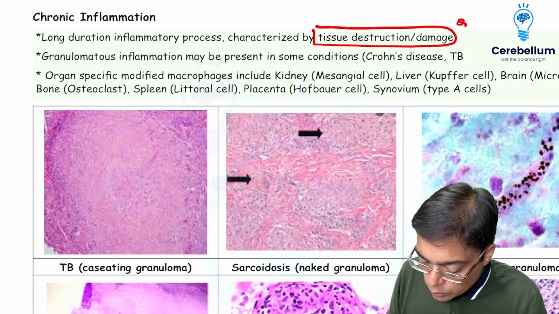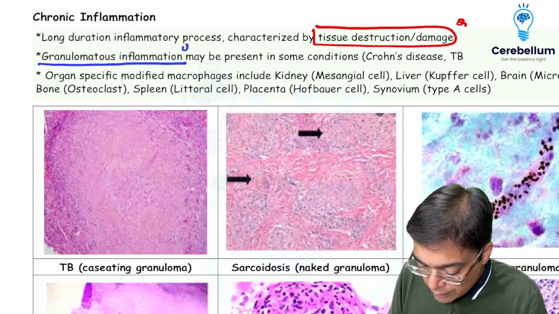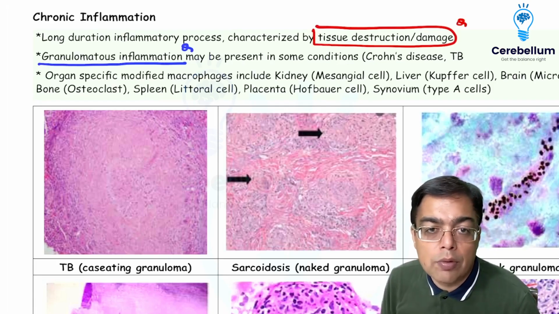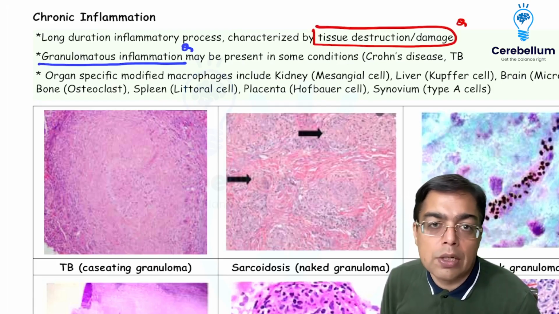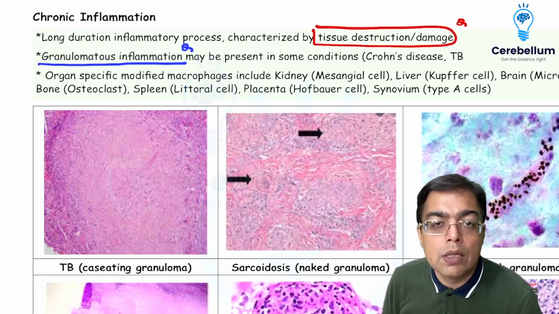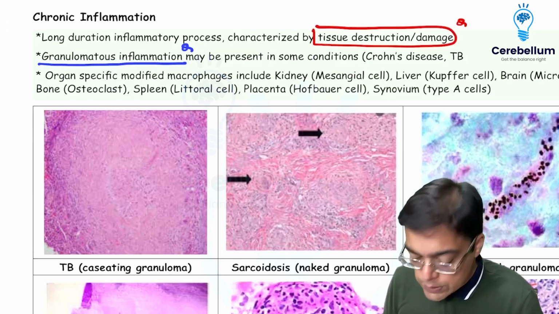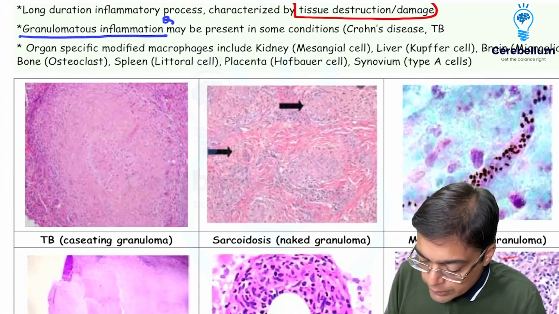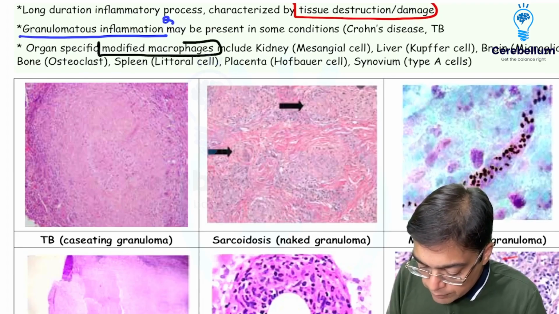Some examples of chronic inflammatory conditions are those having the presence of granuloma formation. Those conditions are given the name of granulomatous disorders, and there are lots of them that you need to keep in mind: tuberculosis, leprosy, Crohn's disease. You're also going to be talking about different types of granulomatous vasculitic disorders. That's what is to be remembered. Now, in certain examples of granulomatous disorders, please remember that a role is played by modified macrophages.